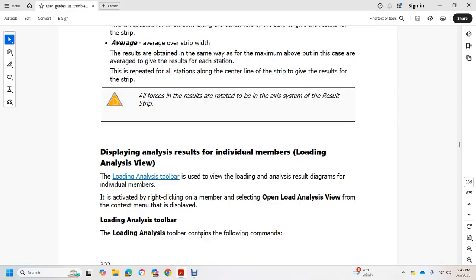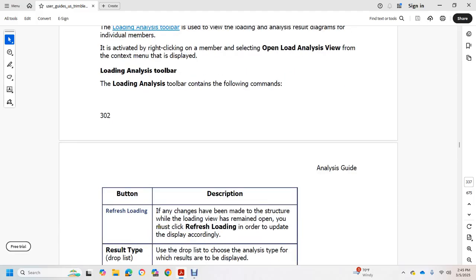Display analysis results of individual members using the loading analysis view. The load analysis toolbar is available when the load analysis diagram of an individual member is activated. Right click on the member and select Open Load Analysis View from the context menu. The display loading analysis toolbar contains the following commands. Refresh Load: if any change is made to the structure while the loading view remains open, you must click Refresh Loading in order to update the display accordingly.